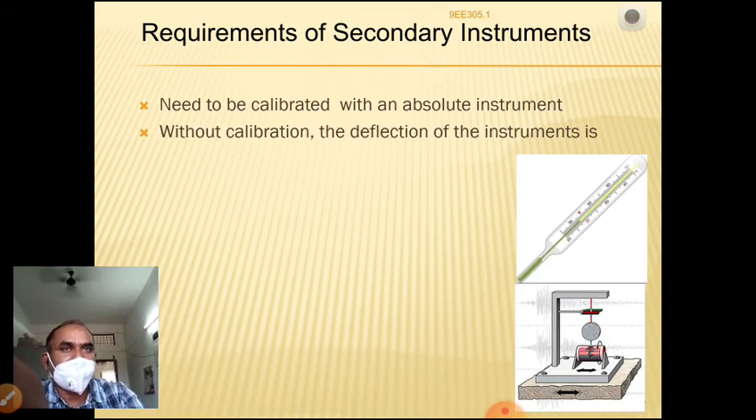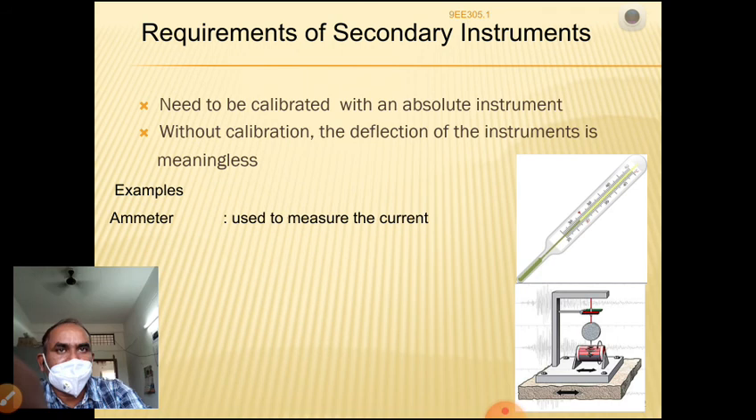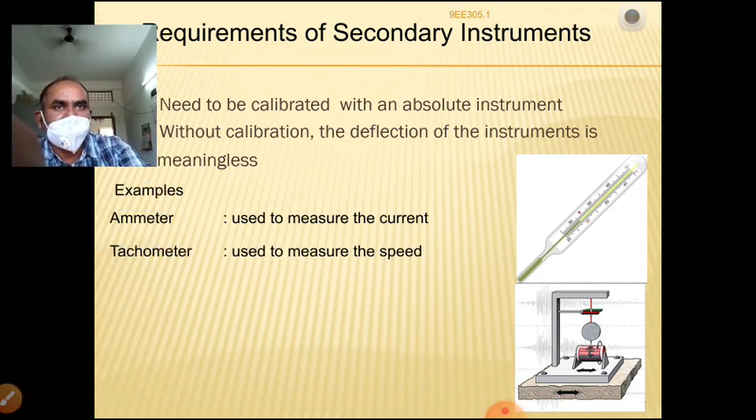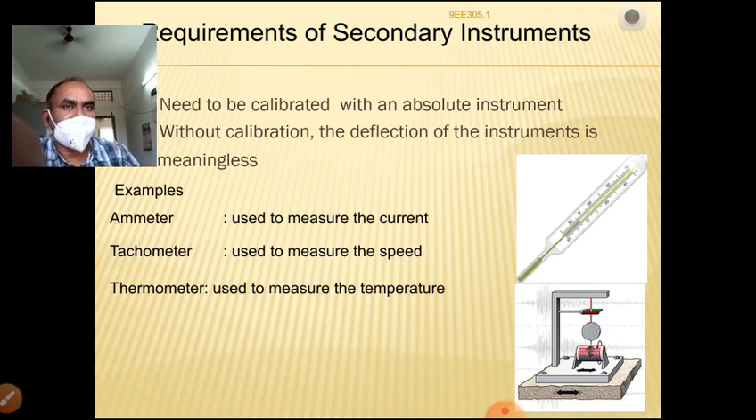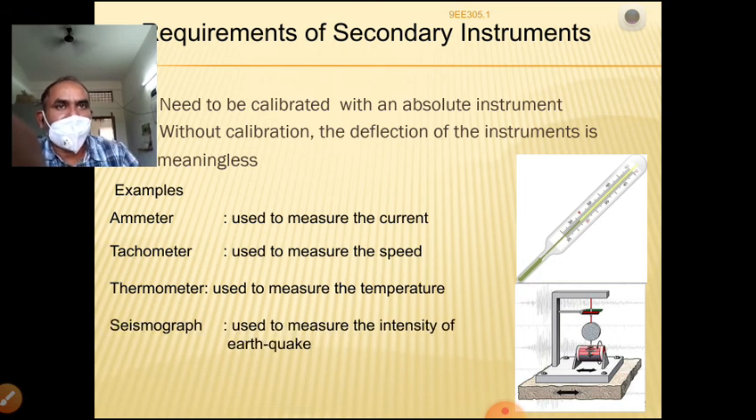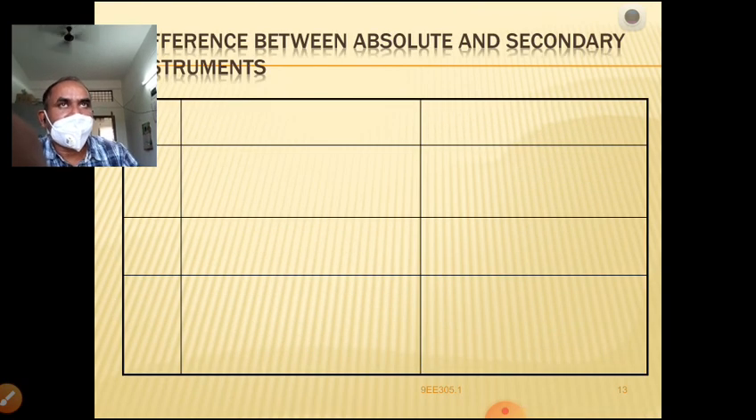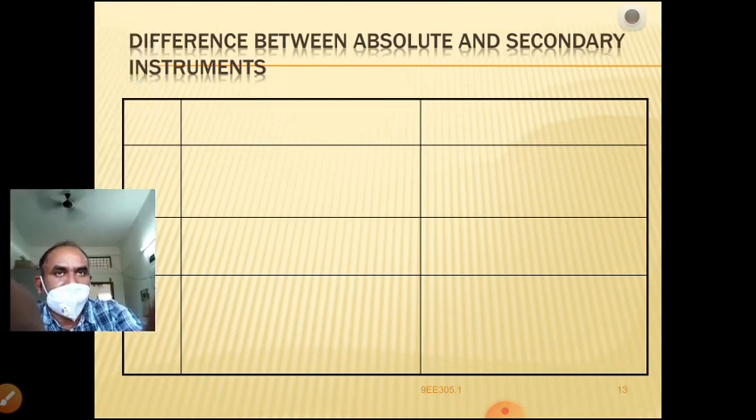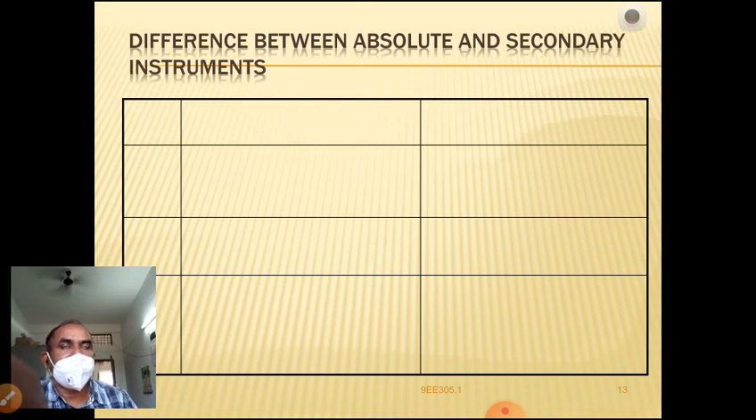Similarly, the seismograph indicates earthquakes. Without calibration, the deflection of the instrument is meaningless. For example, an ammeter is used for current measurement, a tachometer for measurement of speed, a thermometer to measure temperature, and a seismograph to measure the intensity of an earthquake, on the Richter scale. Those are the secondary instruments.